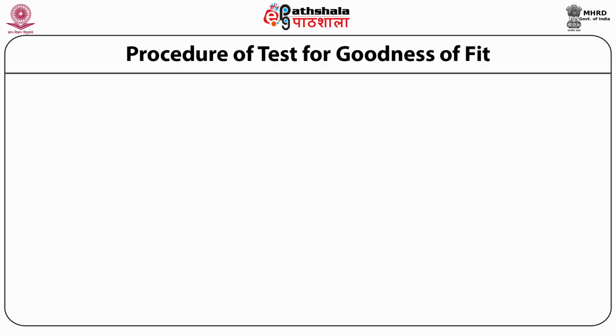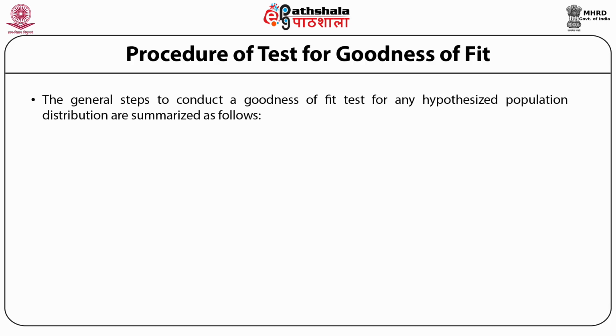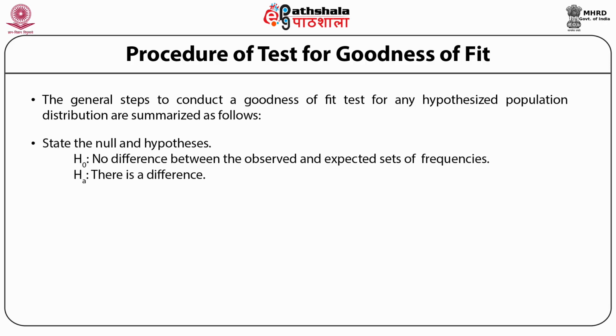Now let us discuss the procedure that you need to follow to test for goodness of fit. The general steps to conduct a goodness of fit test for a hypothesized population distribution are as follows. First of all, you need to state the null hypothesis, and we know that the null hypothesis says that there is no difference between the observed and the expected set of frequencies. As a result, your alternative hypothesis will say that there is a difference between the observed and the expected set of frequencies.